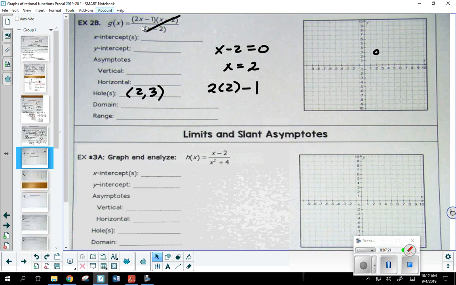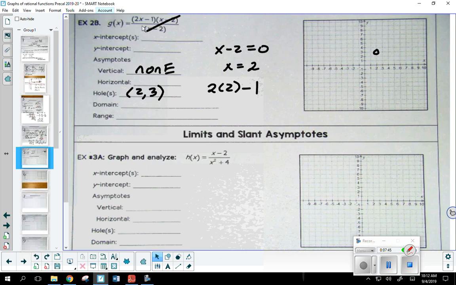No, there's no other value of x that's going to make that denominator 0. So what does that tell you about the vertical asymptotes? This graph is not going to have one. The only value of x that made the denominator 0 turned out to be part of a hole.